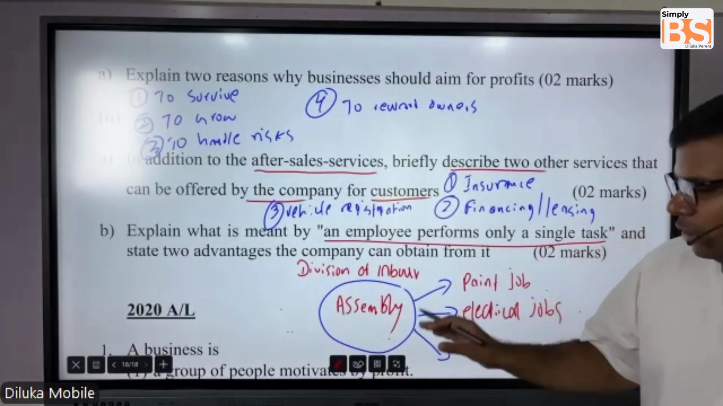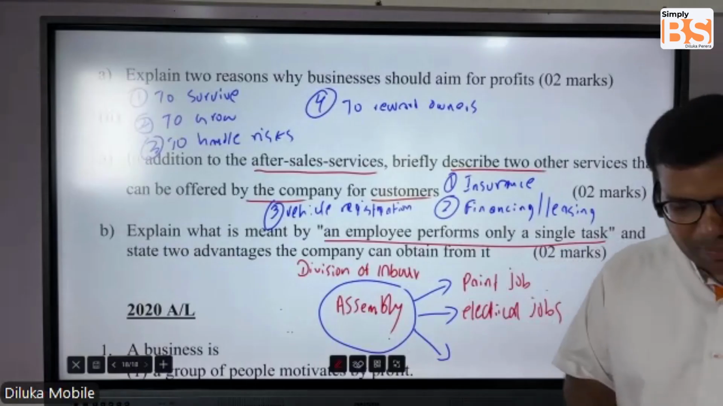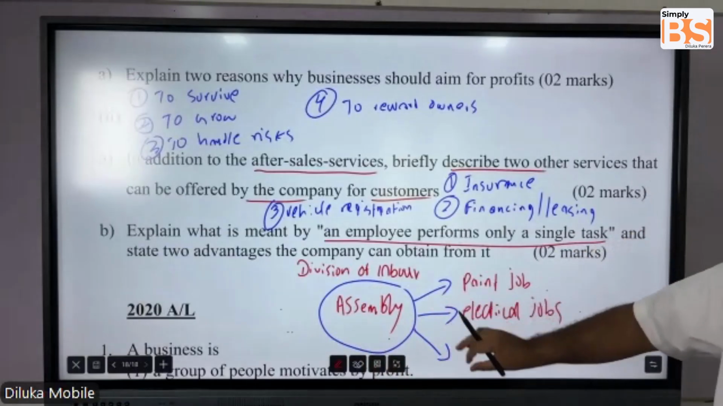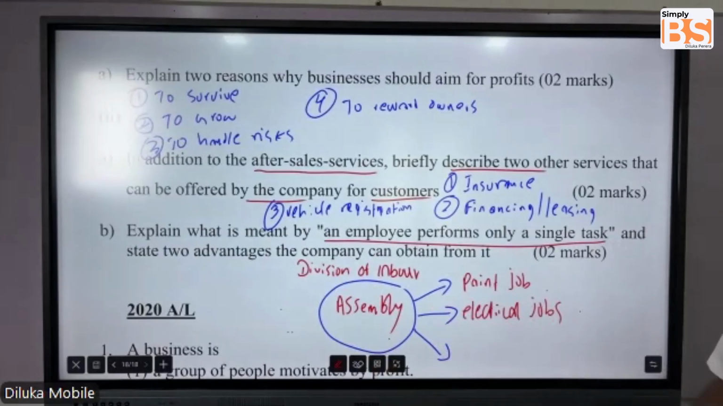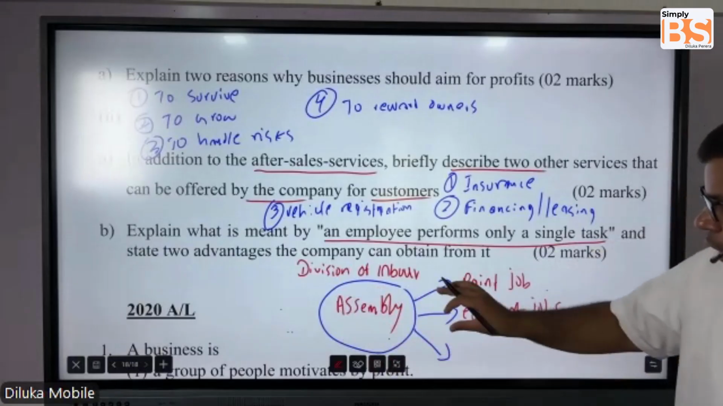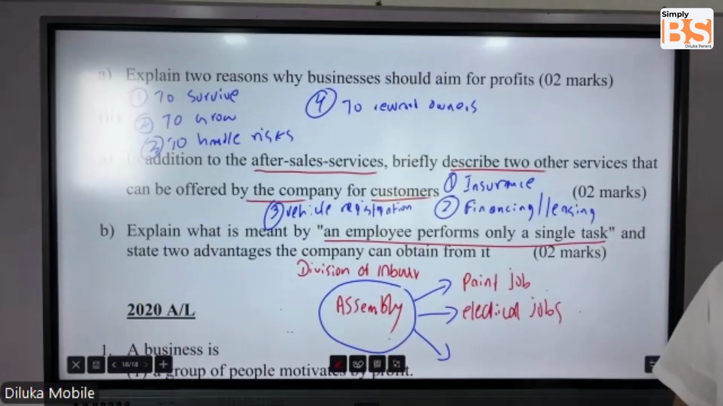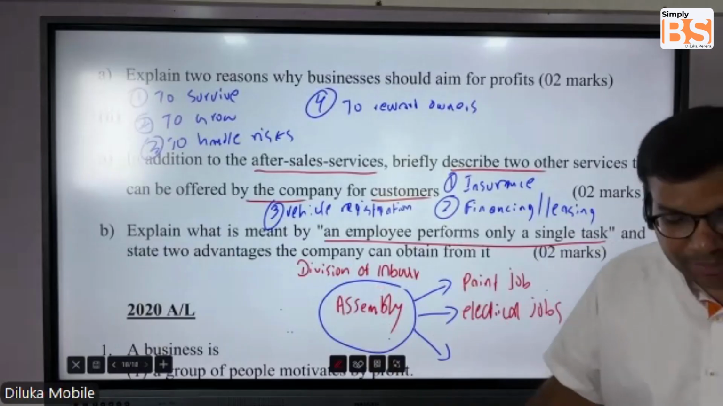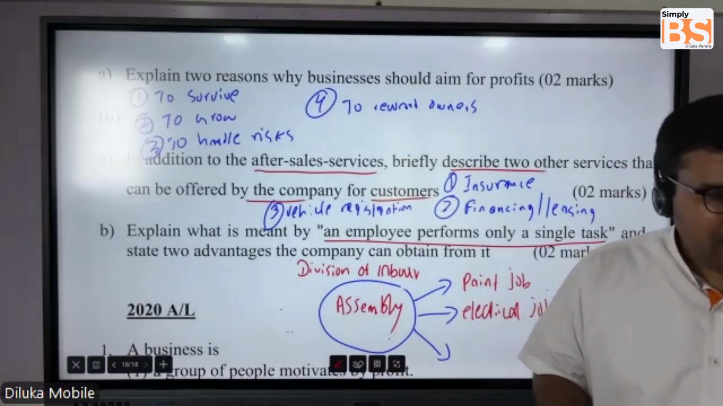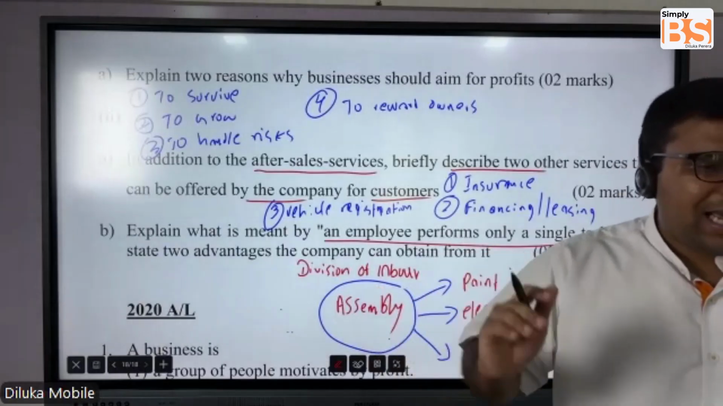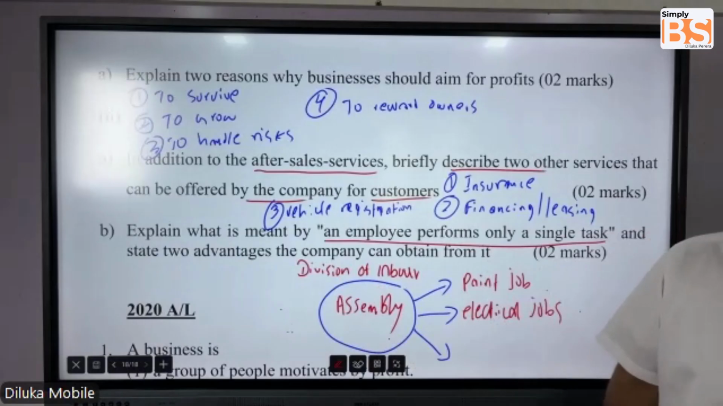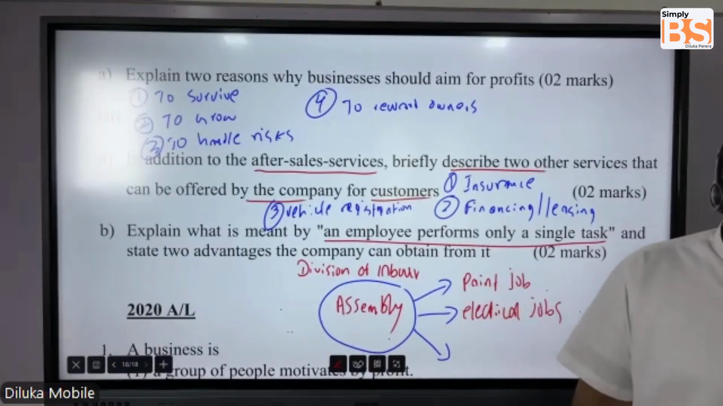So likewise, students, you have different types of jobs here. This whole job is divided into different jobs, breaking down the bigger job into small jobs. So students, for each of these jobs, what happens? We assign different types of workers responsible for each of these tasks under each of these jobs.